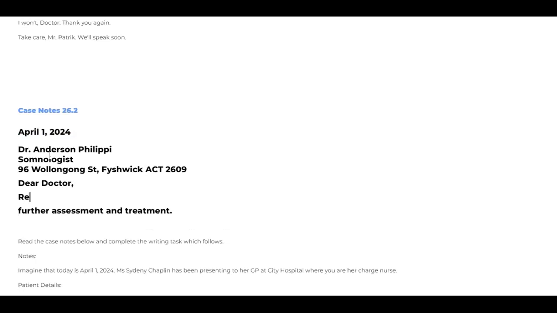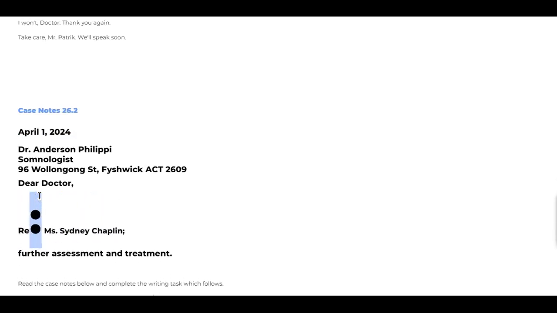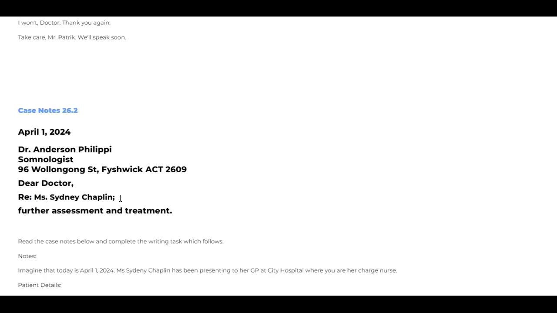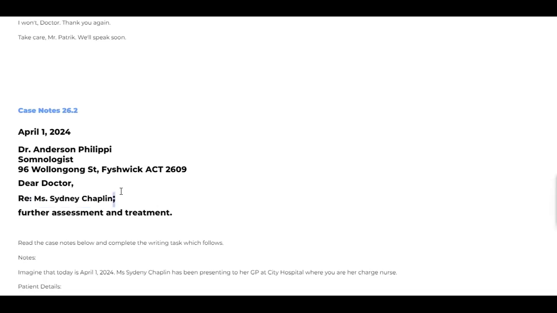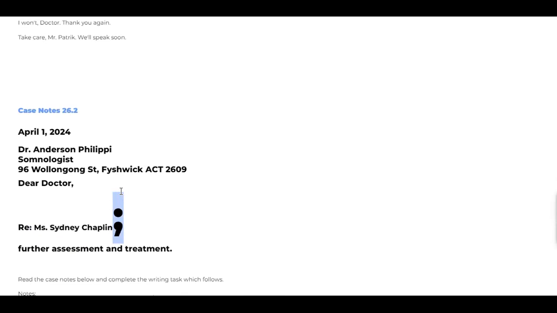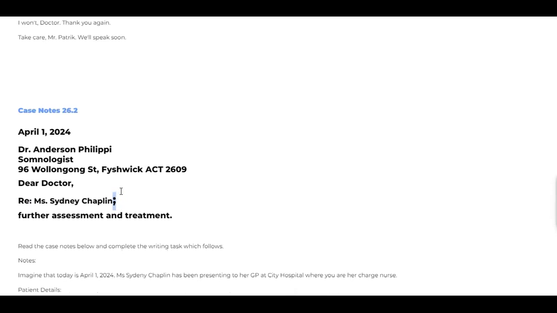Then the next line is the RE line. What is that? The patient's name. We have to take Miss Sydney Chaplin, the name of the recipient. So we got it here, Miss Sydney Chaplin. Okay, a colon is required here. Remember, there is a colon required here. This is a colon, this one. And this is a semicolon, a dot and a comma at the bottom of that. Okay, don't make a mistake there.